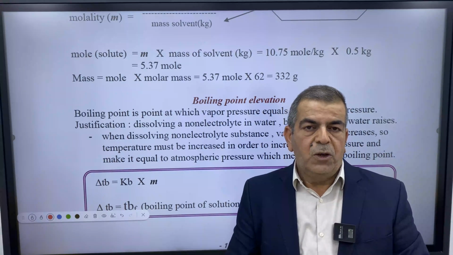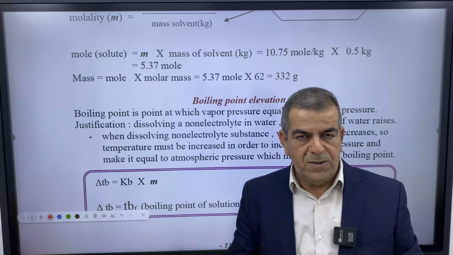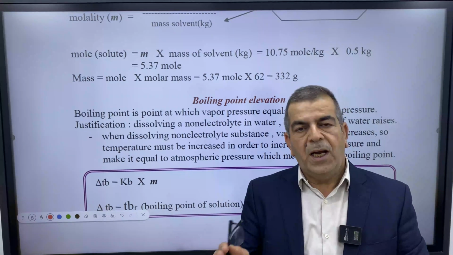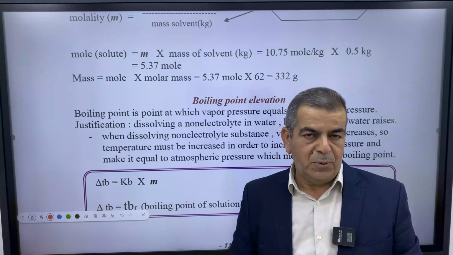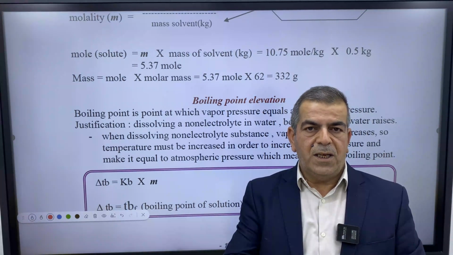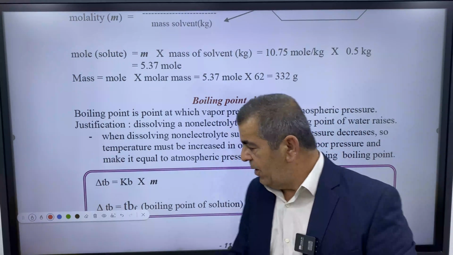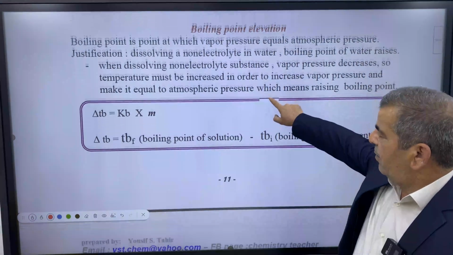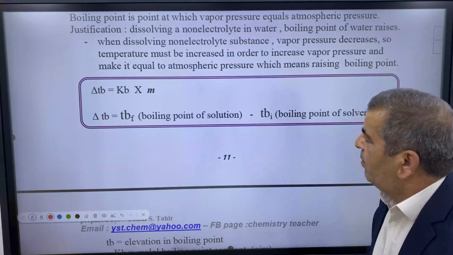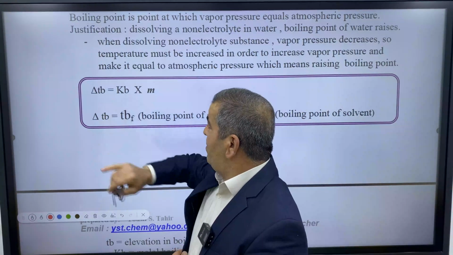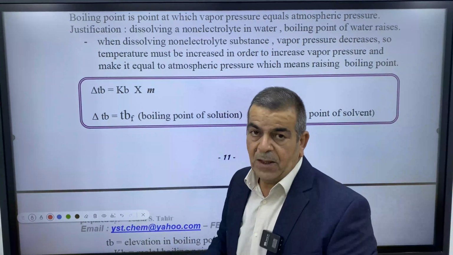For example, a 1 molar solution of sucrose has a higher boiling point and lower freezing point than the pure solvent, which is water, that boils at 100 Celsius and freezes at 0 Celsius. Now let's move to the mathematical relationship. We have delta TB equals KB times molality.